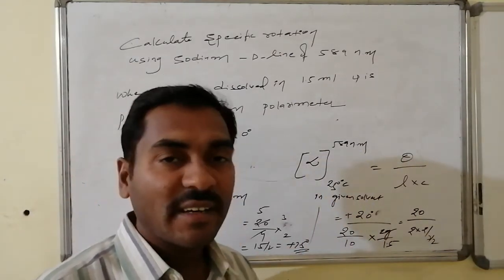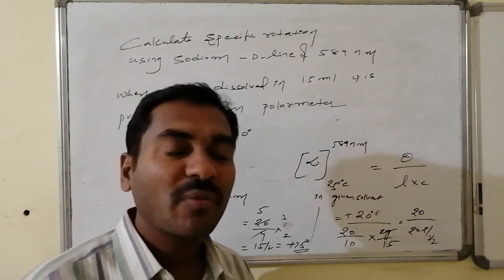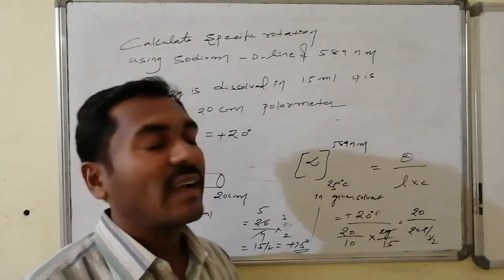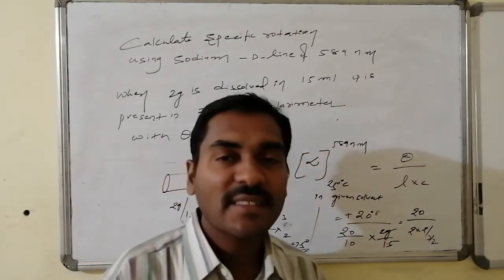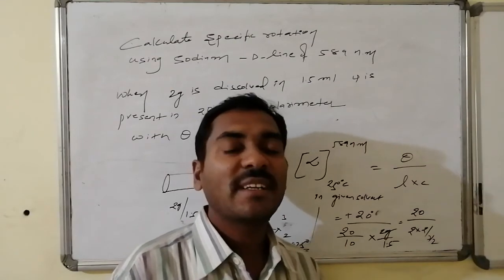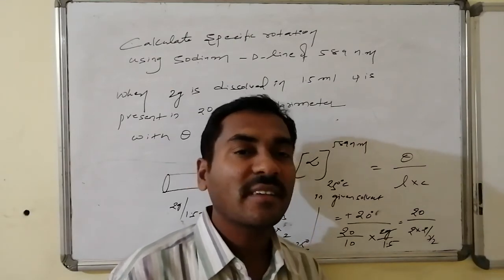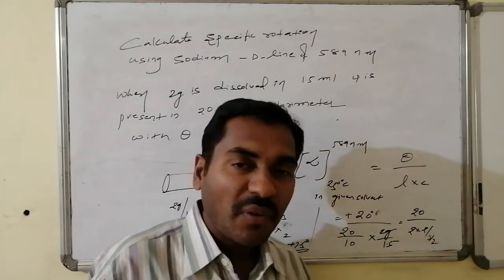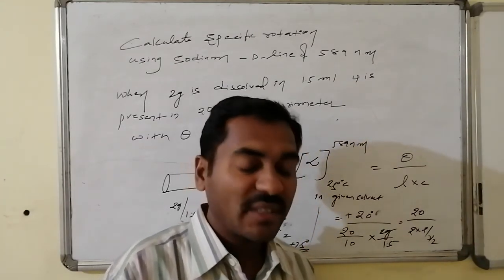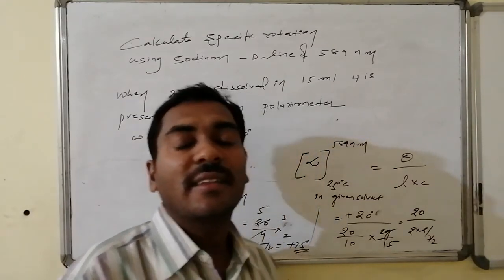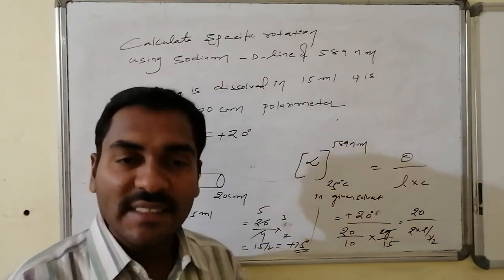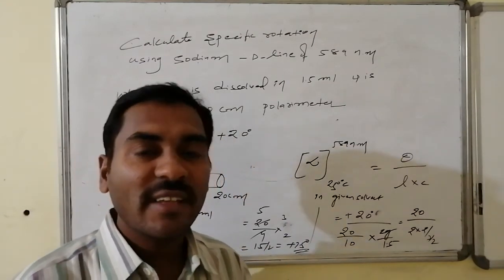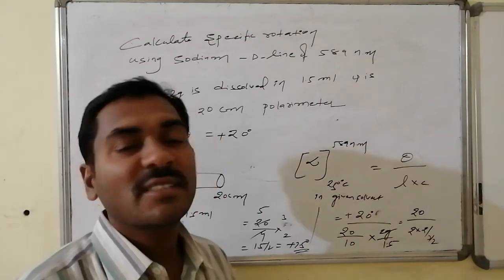Concentration is generally taken in grams per ml, 1 gram for 1 ml, 2 gram for 2 ml. If it is not there, you have to make up the concentration to that level. And the length of the cuvette has to be taken in decimeter, 1 decimeter as standard. If other decimeters are there, with respect to that number it has to be divided. Thus by making all of these, that is solvent, temperature, wavelength, concentration and the cuvette length, as fixed values, whatever rotational value is obtained is very specific, known as specific rotational value.